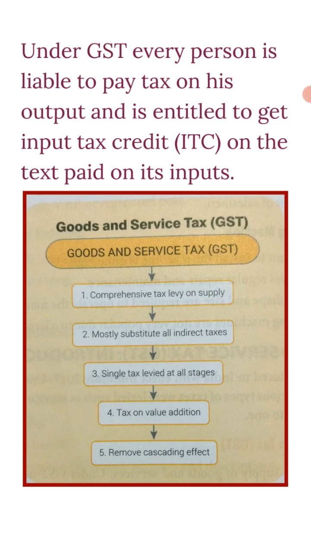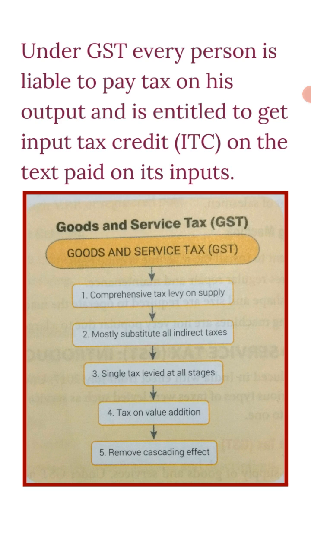Now see further, under GST every person is liable to pay tax on his output and is entitled to get the input tax credit, that is ITC, on the tax paid on his inputs. That means whatever the output is, you have to pay tax on that, and whatever inputs you have used, the amount of tax paid on them will be adjusted later on. So this is the ITC, input tax credit. That means it is a sort of credit that will later be given to you again. So see further about GST.